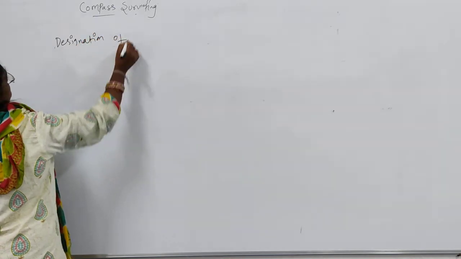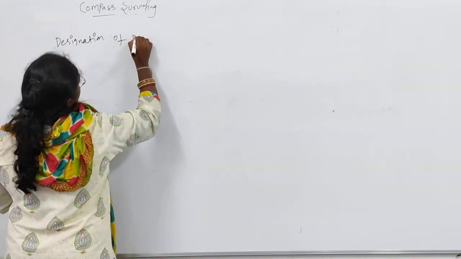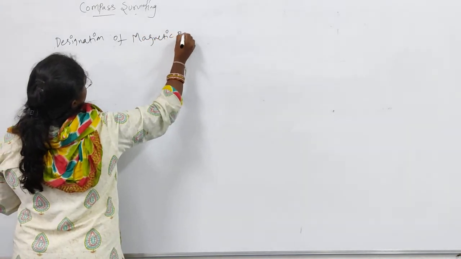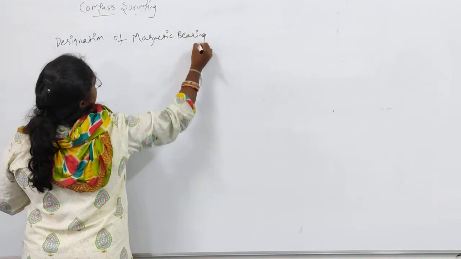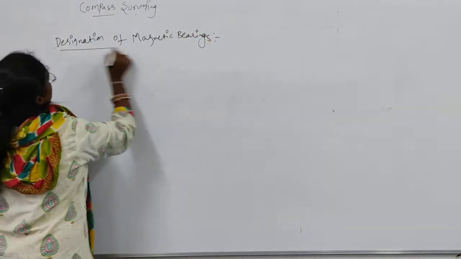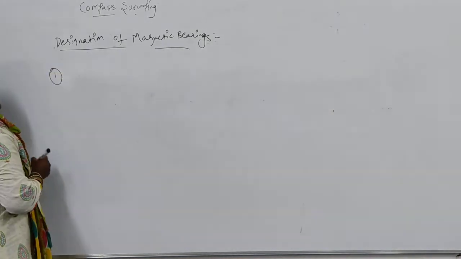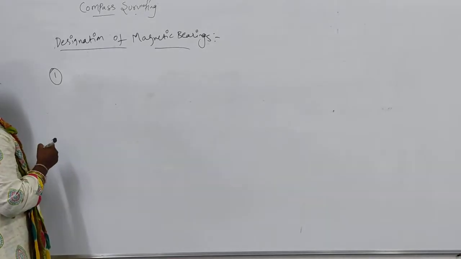These are the two designations, the whole circle bearing system and the quadrantal bearing system.